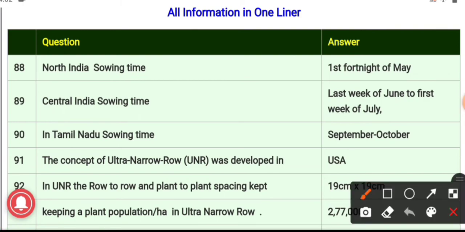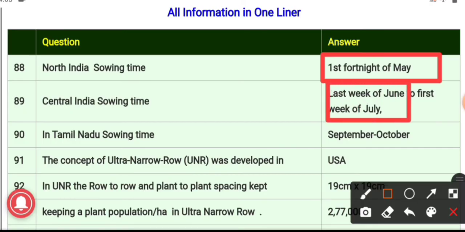88th question, it is North India sowing time. In North India, the cotton is sown in the first fortnight of May. Central India sowing time is the last week of June to the first week of July. And in Tamil Nadu, the sowing time is September to October.